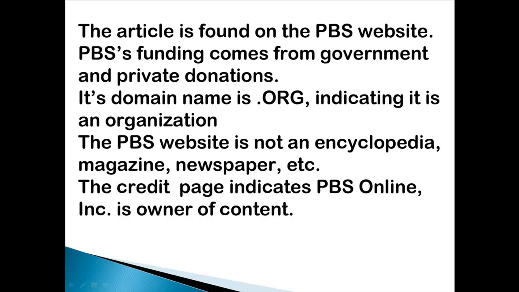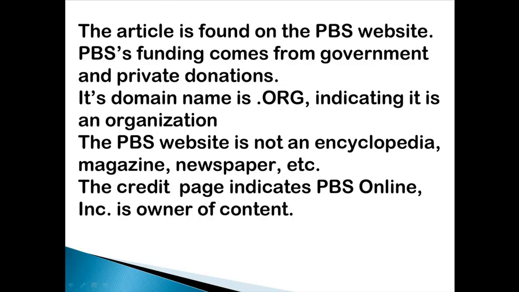As you evaluate the different categories under the Internet group, you determine that the source from which you are quoting is not a magazine, newspaper, scholarly journal, encyclopedia, book, or blog. Finally, a search of the credit page uncovers the work is copyrighted in 1998 by PBS Online Inc. All of these factors indicate that the citation of the article should use the website form under the Internet group.